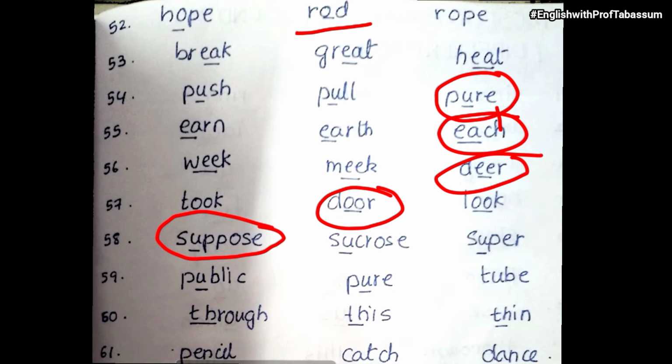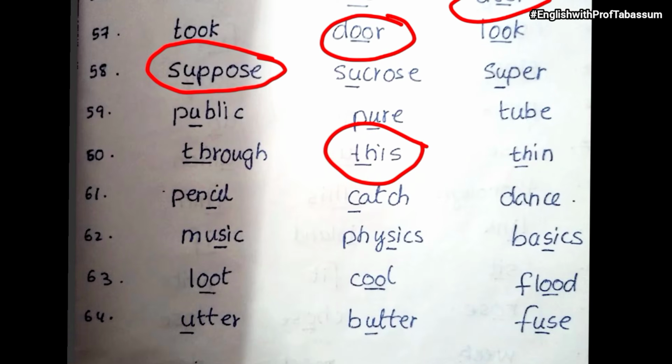Then through, this, thin. What is different over here? This, because it begins with th, but the sound is the, this. Whereas in through and thin, it is through, thin. Okay. Then pencil, catch, dance. Which one is different over here? It is catch, because in pencil C sound is different. In dance also it is same like pencil, but in catch it is k.